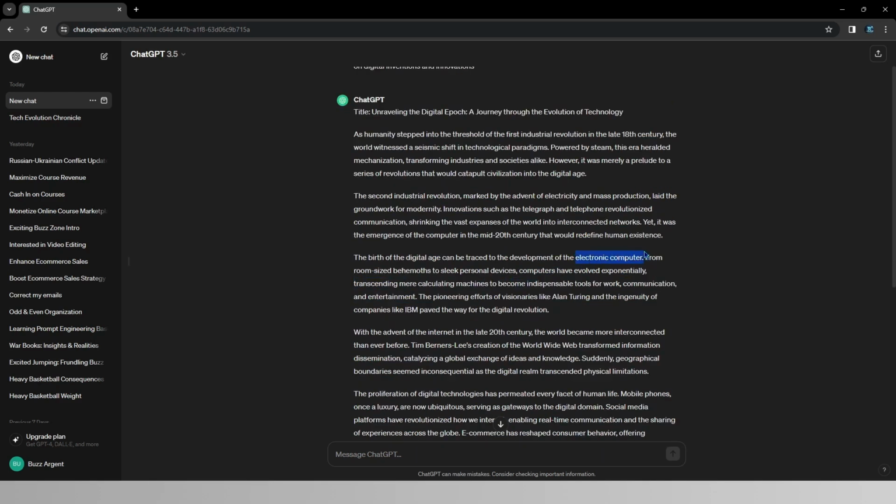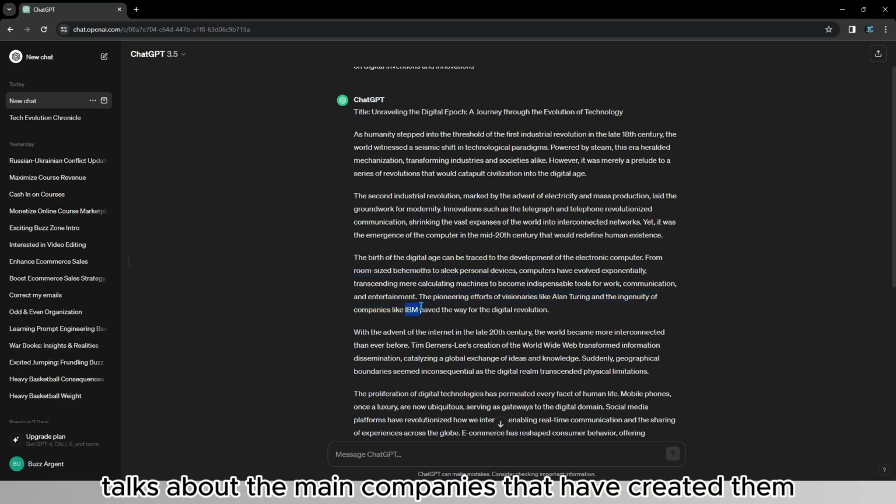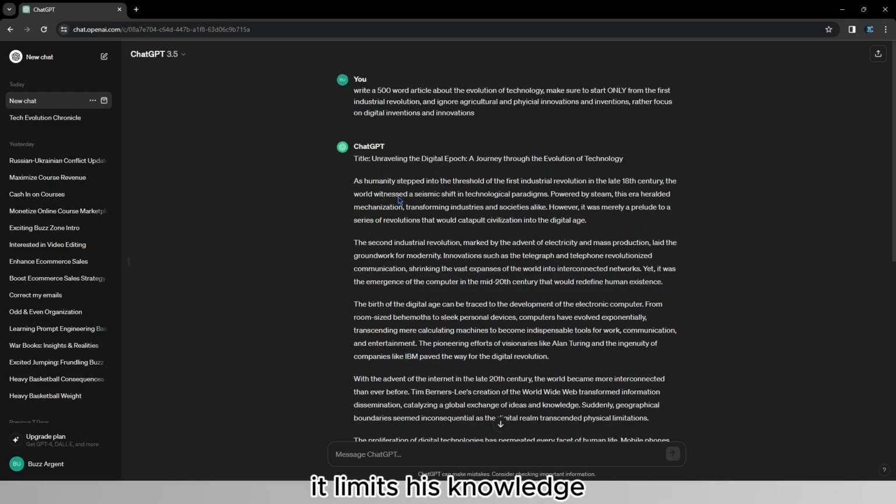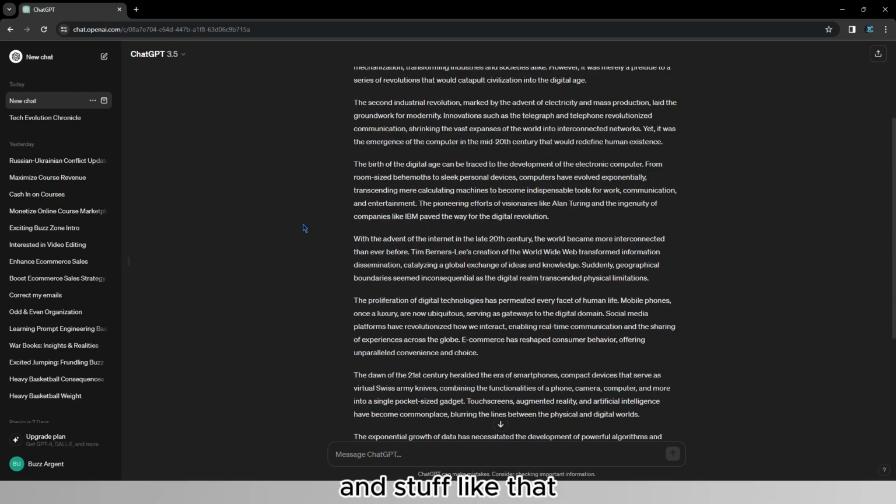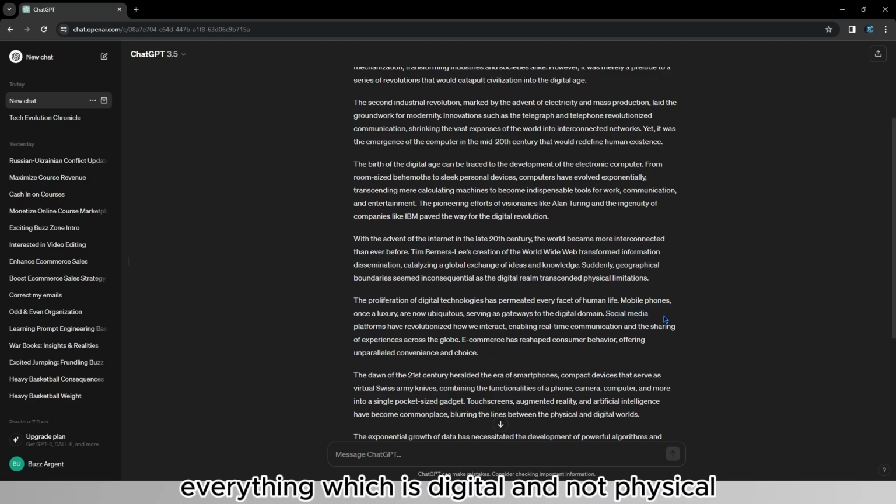Then it talks about electric computers, from room-size behemoths to sleek personal devices. It talks about the main companies that have created them. And as you can see, it limits its knowledge to only the technical inventions which are related to computers and everything digital. So smartphones and stuff like that. We get to mobile phones, social media, everything which is digital and not physical.